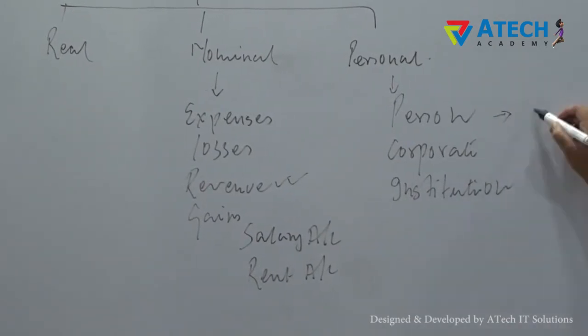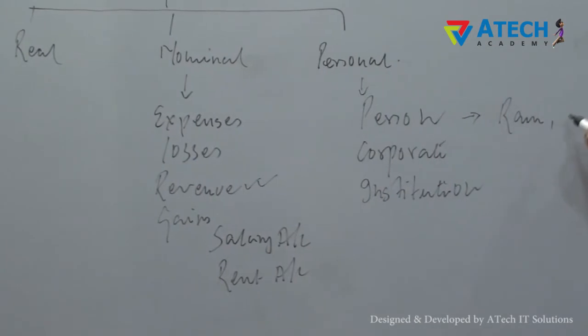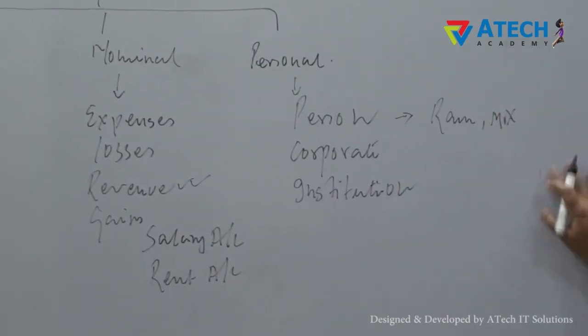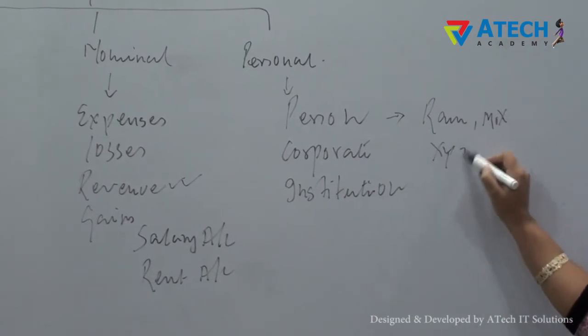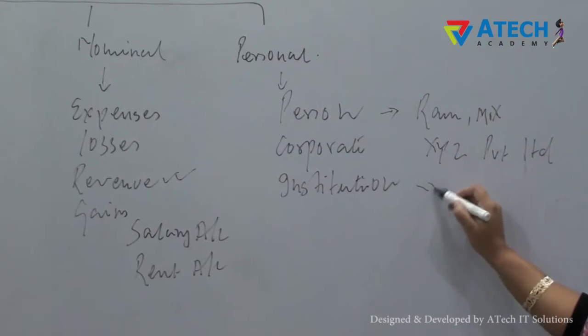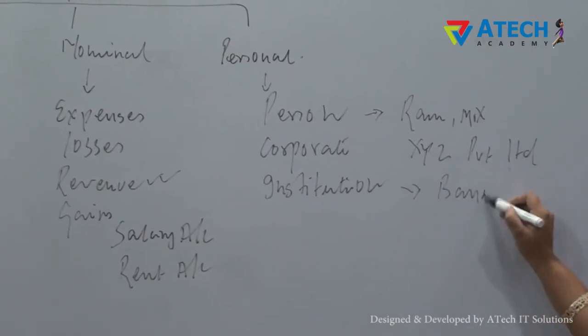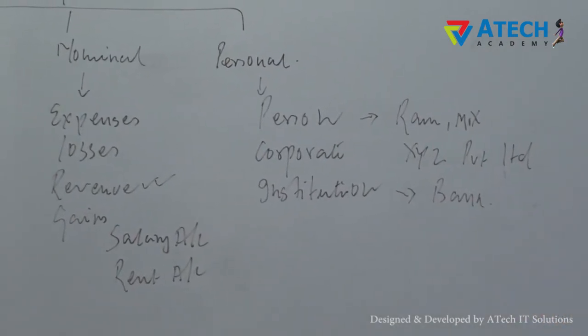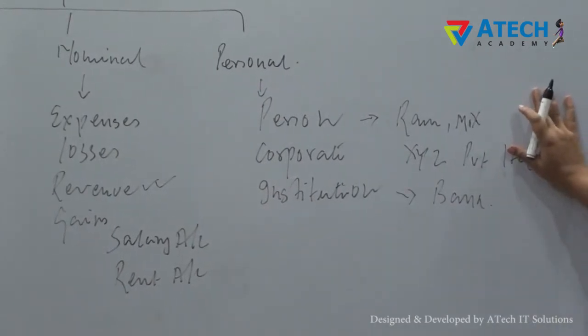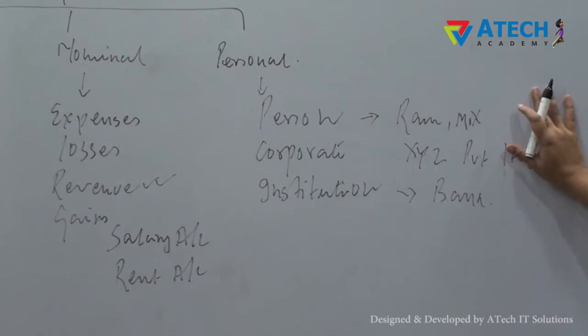Person के example में you can take Ram, X, Mr. X, whatever. Corporate में you can take X, Y, Z private limited. And institution में you can take a bank. And the last one is, personal accounts are those accounts which represent a certain person.